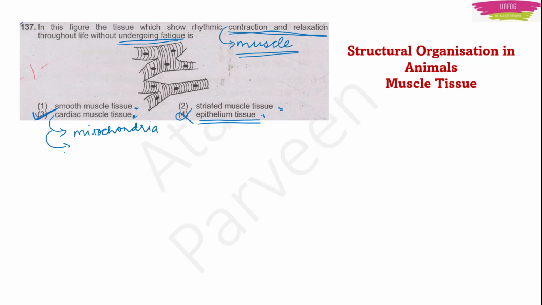Now, one more reason we have here is, it is highly vascularized. Highly vascularized means it is supplied with a lot of blood capillaries. So we know that blood capillaries will carry blood in them. And blood is the carrier of oxygen in our body. It will carry oxygen to different parts of our body. And this oxygen, as we all know, is necessary to give us energy to work. We need more oxygen to work more efficiently, right? So this vascularization also helps the muscle tissue to work.